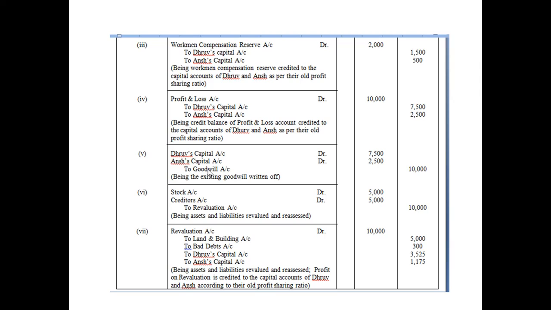What is written here? Point number one: value of stock is increased to 42,000. So stock is how much previously? It was 37,000. So by 5,000 it is increasing, isn't it? So whenever this asset increases, the revaluation account will now be credited here. So stock will be debited and revaluation account will be credited.